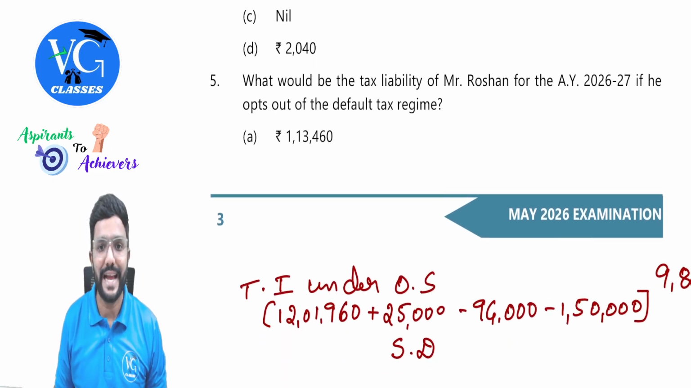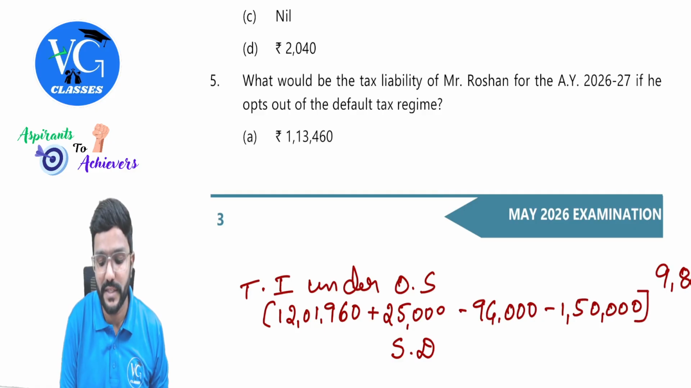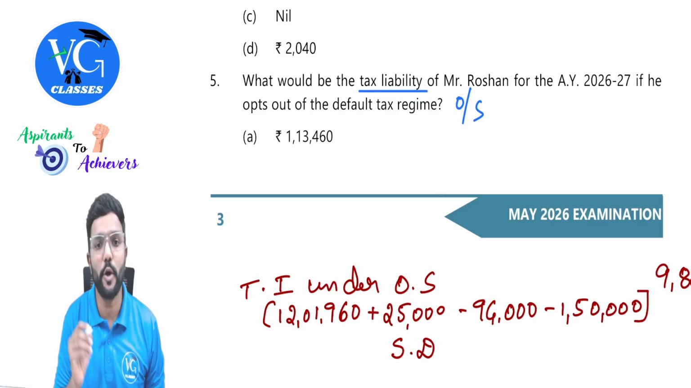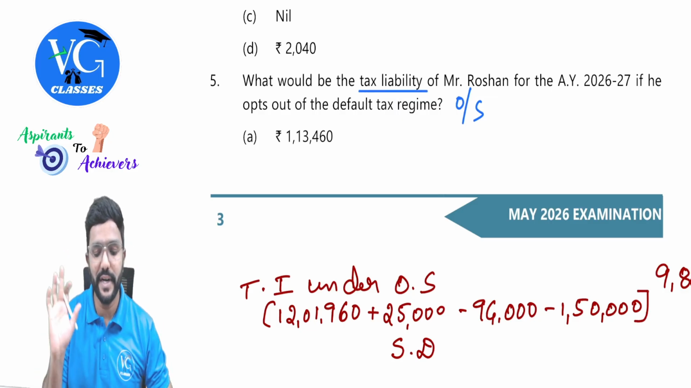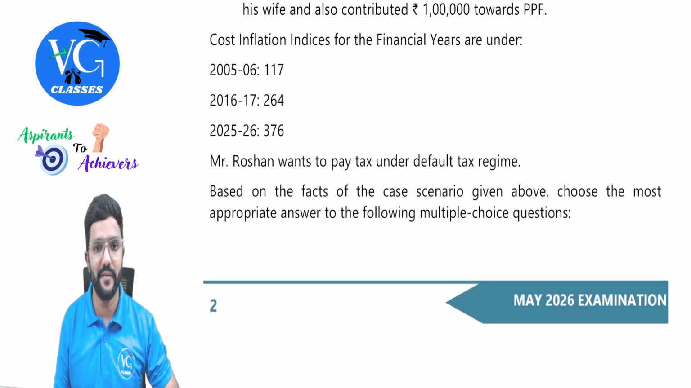Fifth one, what would be the tax liability of Mr. Roshan for assessment year 26-27 if he opts out of default tax regime, means under optional scheme? So they are asking tax liability of Mr. Roshan under optional scheme. Okay, guys, don't read the options, just read the requirements so that when you're reading the case, you will be aware of it.